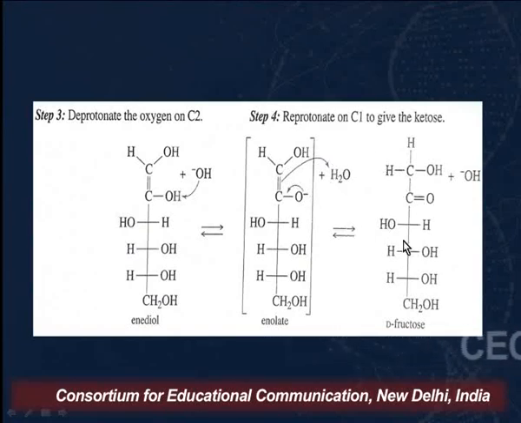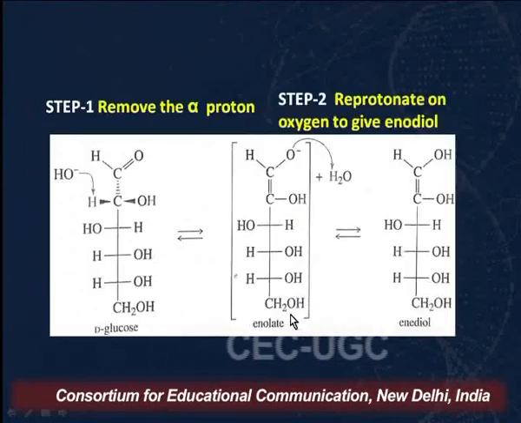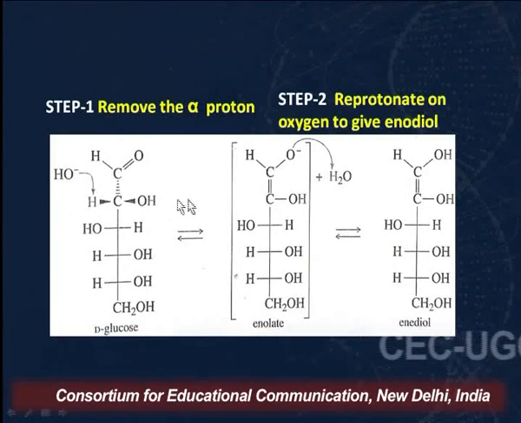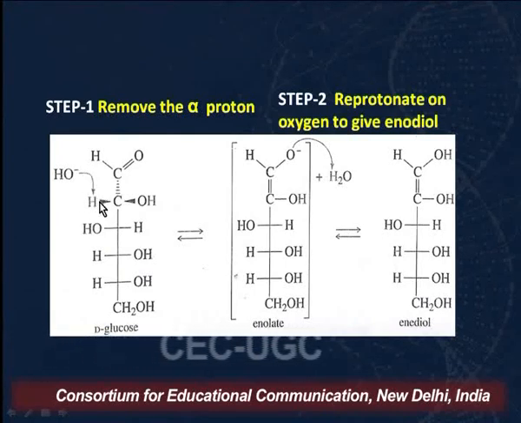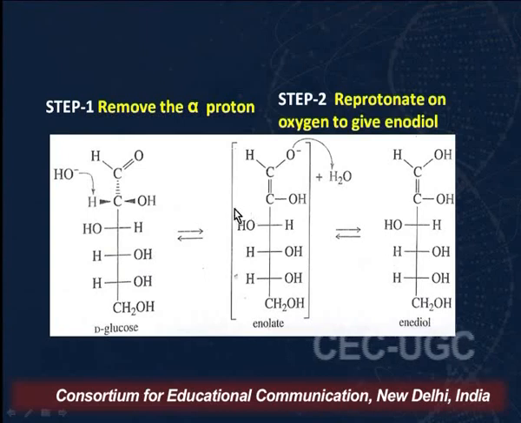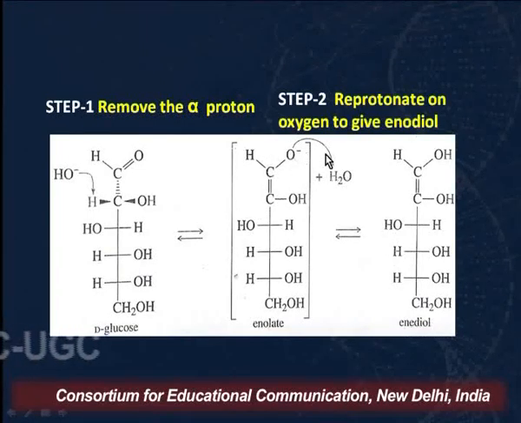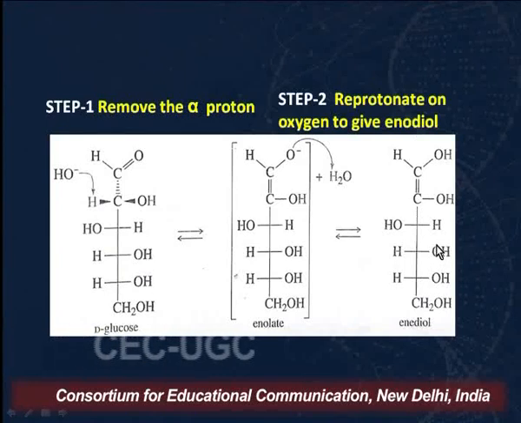resulting in the formation of fructose. So let us quickly revise what happens in the enediol rearrangement. In the first step, the base removes a proton from here, resulting in the formation of the enolate ion. The enolate ion picks up a proton from water, resulting in the formation of enediol.